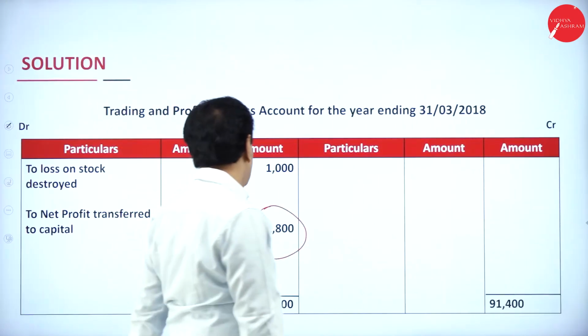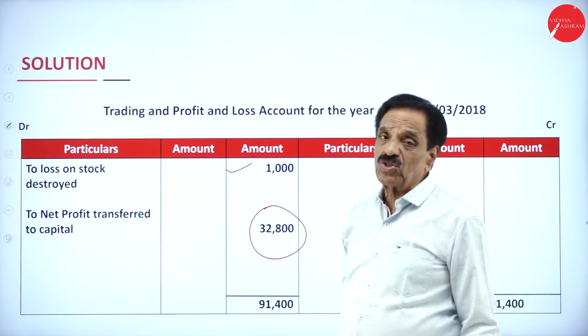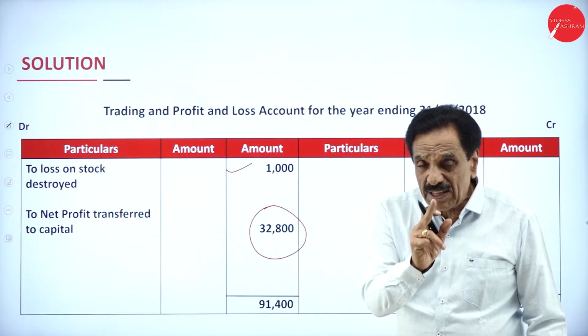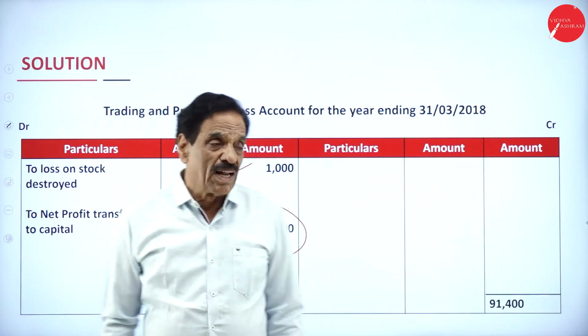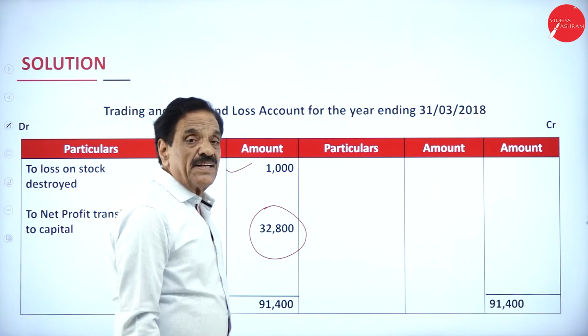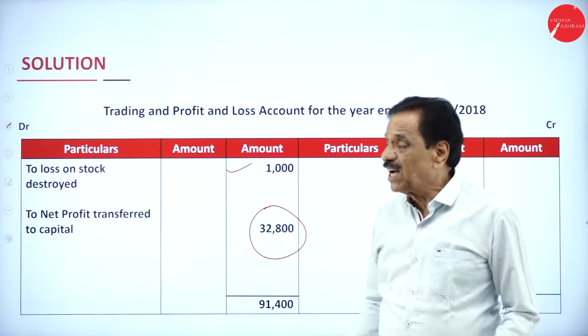We'll move on. Here, loss on stock destroyed. What's the total value? 4,000. How much did we recover? 3,000. How much could you not recover? 1,000 is loss. It will come in the profit and loss account. The net result is 32,800, which has been transferred to the profit and loss account.